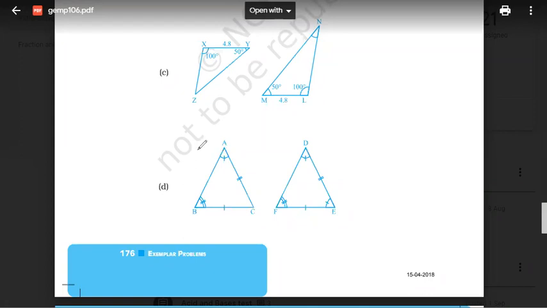Yes, it is not congruent, right? Not congruent. The side, angle, not possible. Okay, very good, everyone.